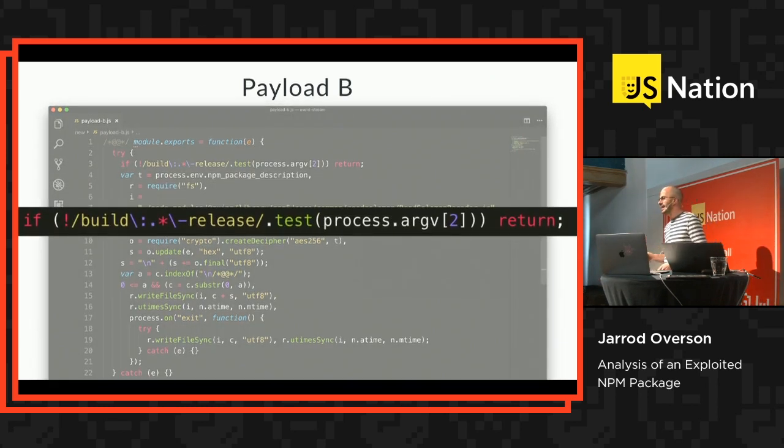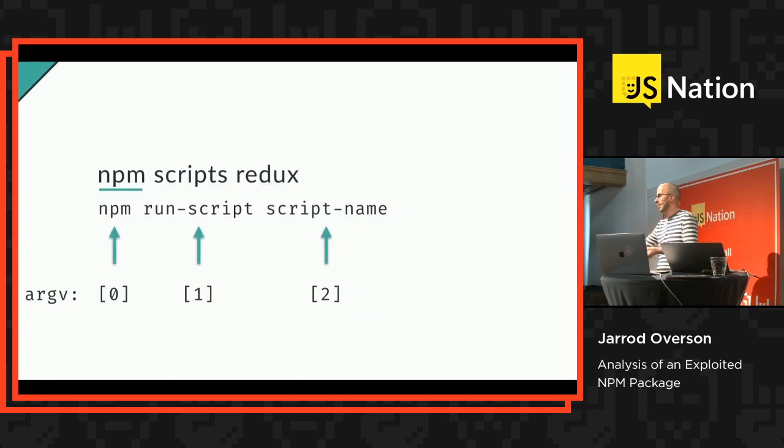The first line here that gets executed is testing something in the execution against a regex. If that regex doesn't pass, then the script doesn't do anything. So we already know that we're targeting a very specific package JSON, and now we're targeting a very specific way of running this. So it's looking for the second argument to a command on the command line. We already know that we are being run as an NPM script. NPM scripts are run as npm run-script, the script name. So what we are looking for here is the script name that is going to be targeted.